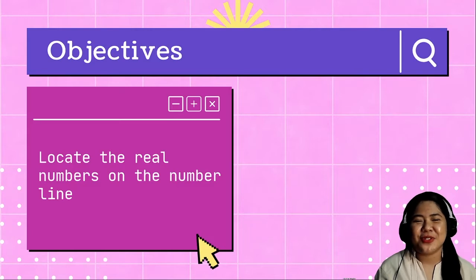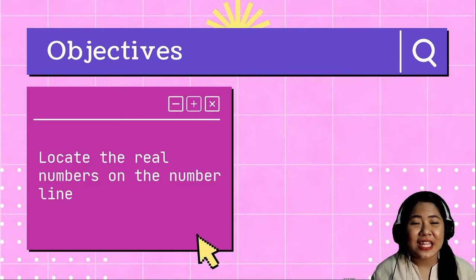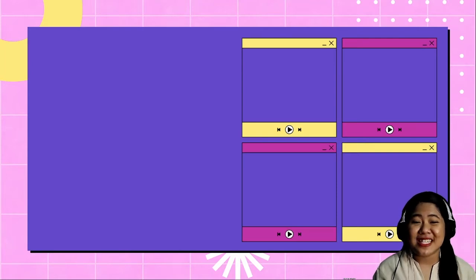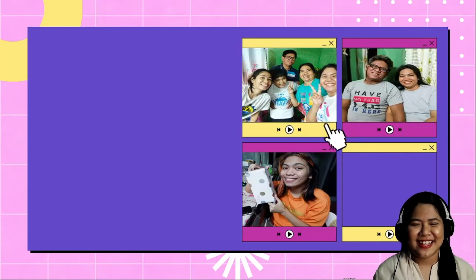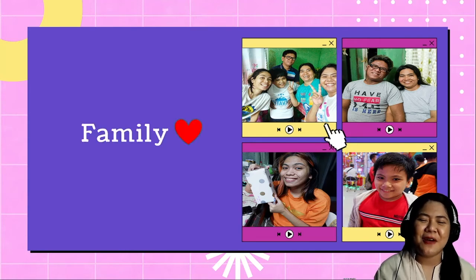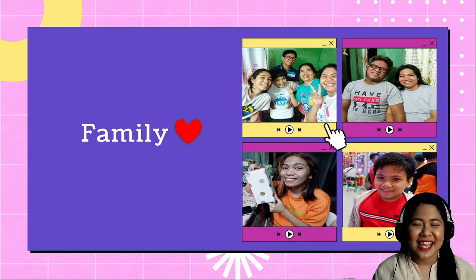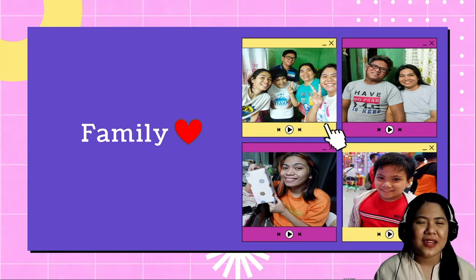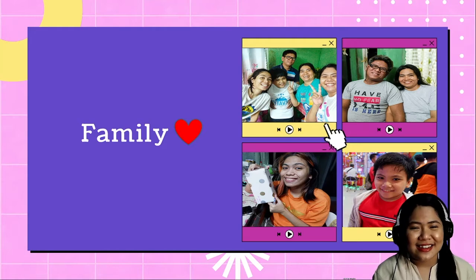All right, dear students. Before we dig deeper into our discussion for today, I would like you to meet some individuals. You can now see on your screen the picture of my family. Yes, you are right. They are actually my family. You can see our family picture there: my parents, my younger brother, and my younger sister.